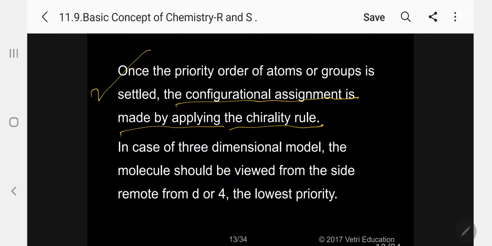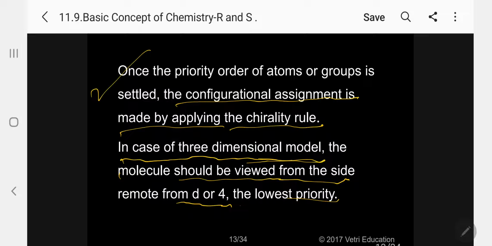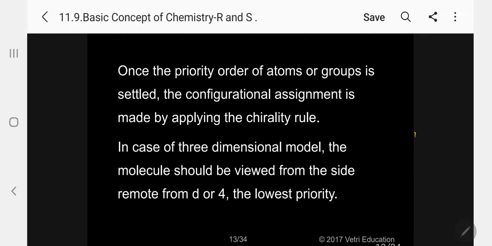What is the chirality rule? In the case of a three-dimensional model, please follow, the molecule should be viewed from the side remote from D or 4, the lowest priority. What way? Kindly follow. I can show you now.